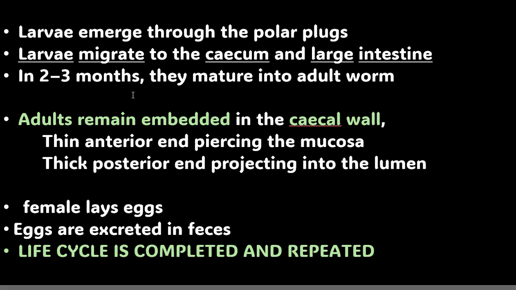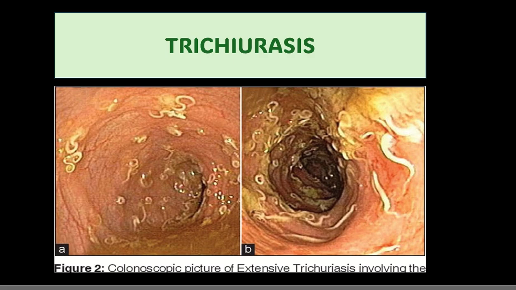See this, this is how it develops into an adult form and how this life cycle is completed. Now see this. The adult remains embedded in the cecal wall. That is, the thin anterior end will be piercing the mucosa, and the thick posterior end will be projecting into the lumen. Let me show one image. This is actually a colonoscopic image of a person who was infected by this organism. You can see within the cecum, or any part of the large intestine, the worms are hanging down, right?